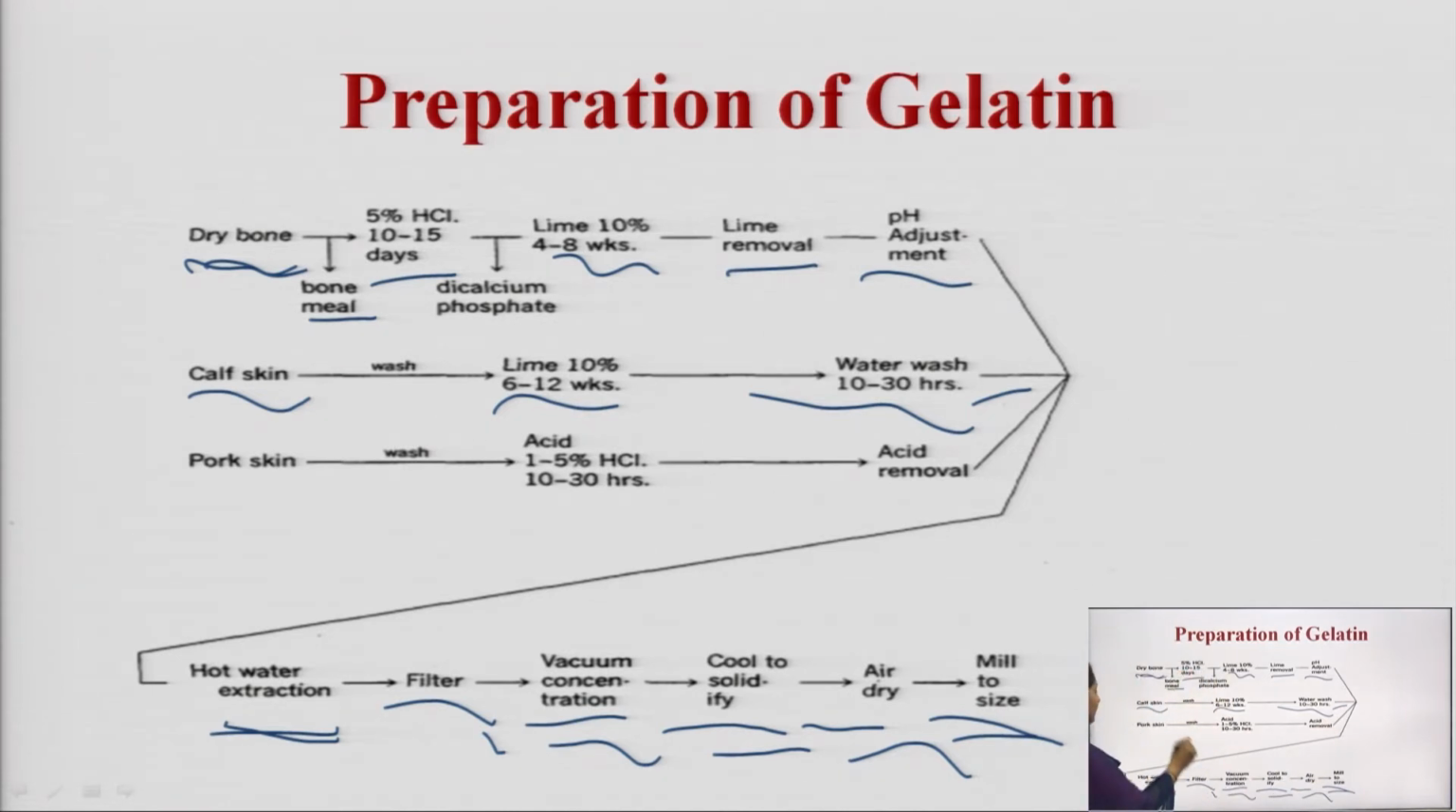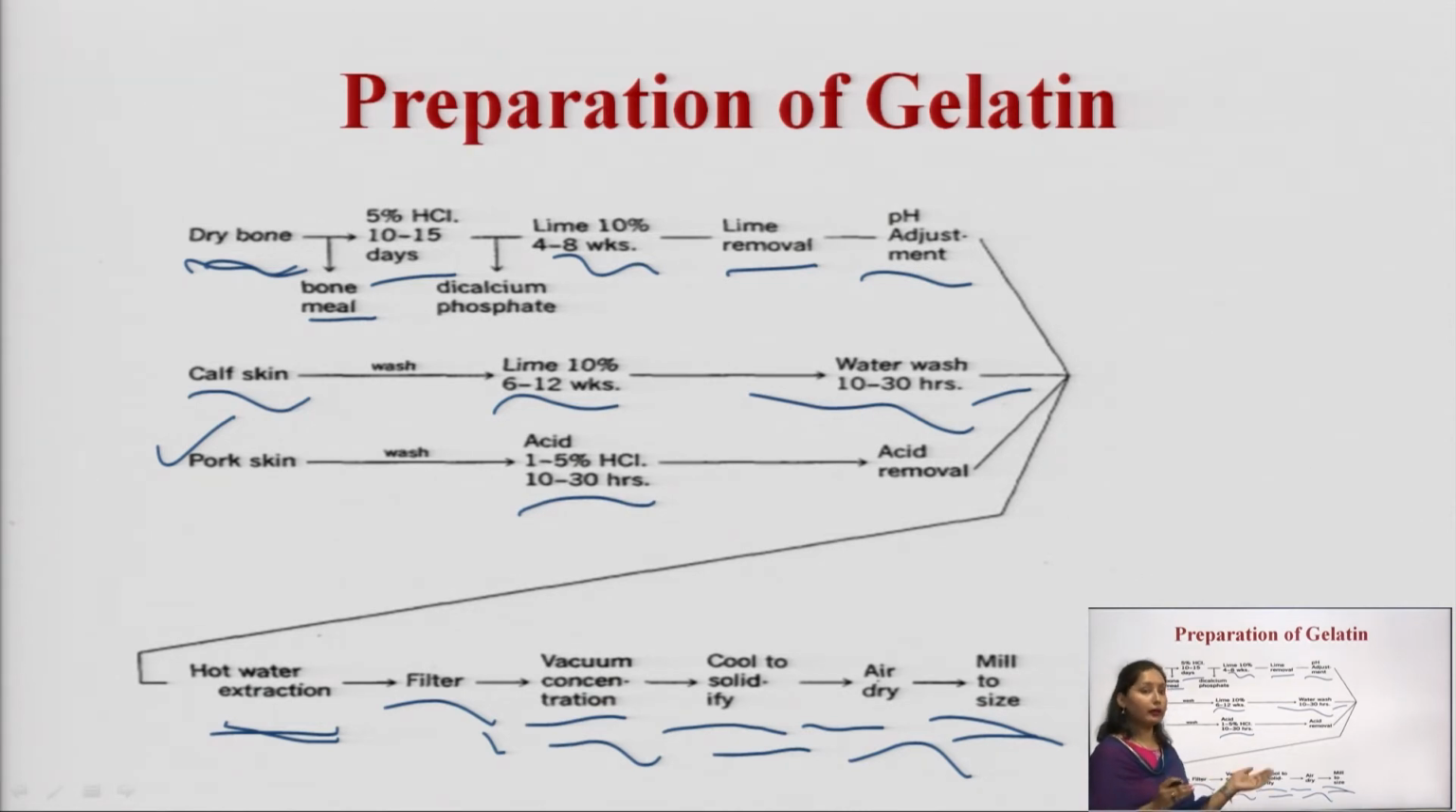Then again, if we extract the gelatin from pork skin, we wash the pork skin thoroughly, then we subject it to acid treatment, that is 1 to 5% HCl for 10 to 30 hours.